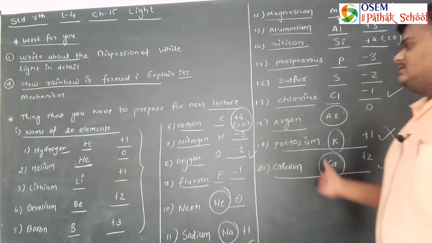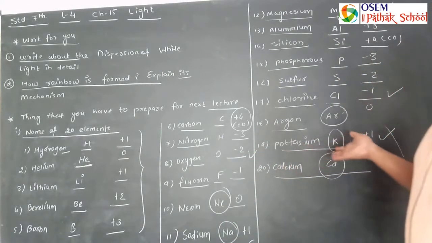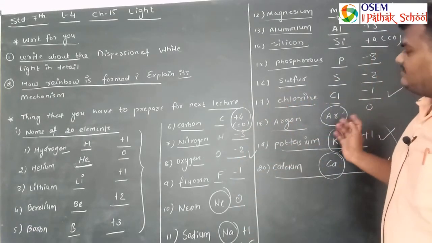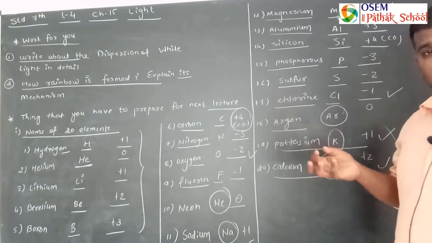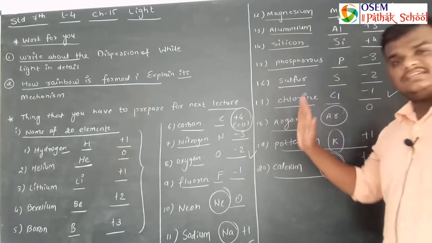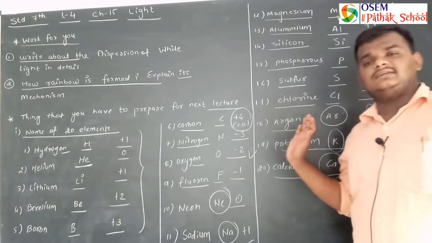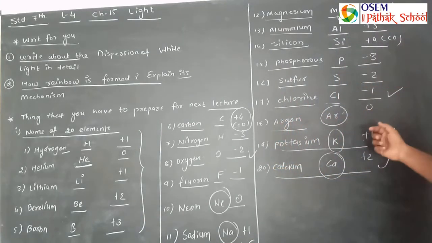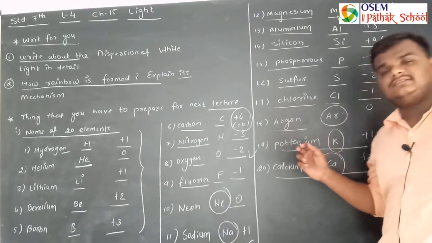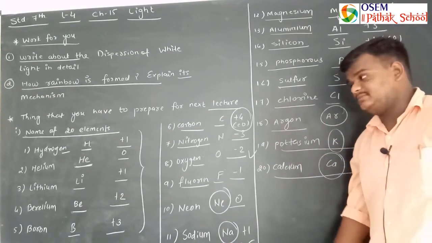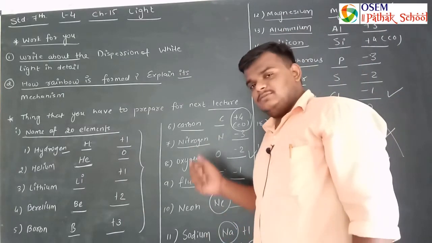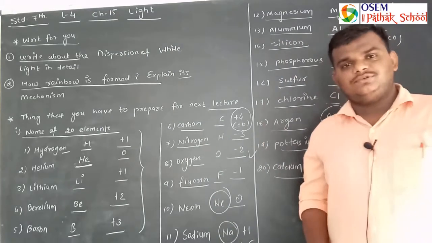So please remember the first 20 elements. You can easily memorize the names of these 20 elements, because in the next lecture they will all come in use, because we are going to learn about chemical reactions. So we will start the chemistry portion of your syllabus. So this is over to you. In the next lecture we will meet with the chemistry portion. Thank you.